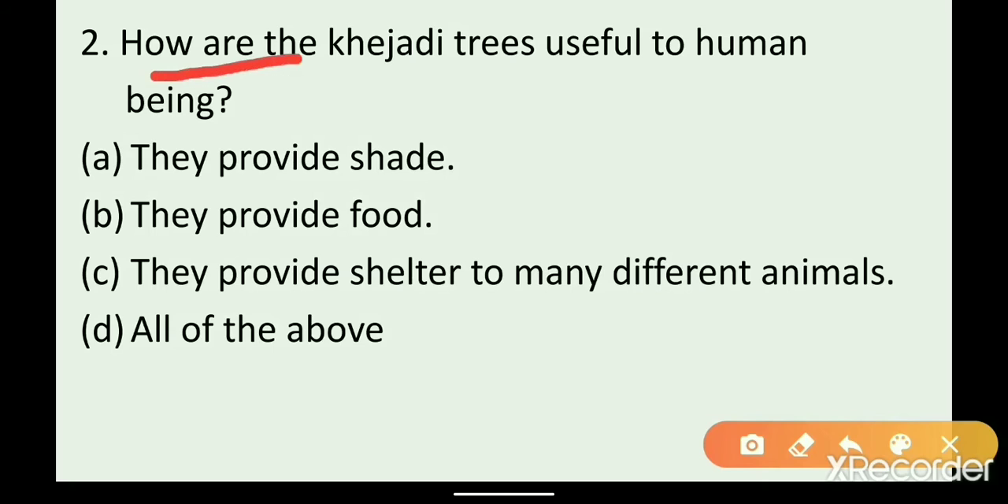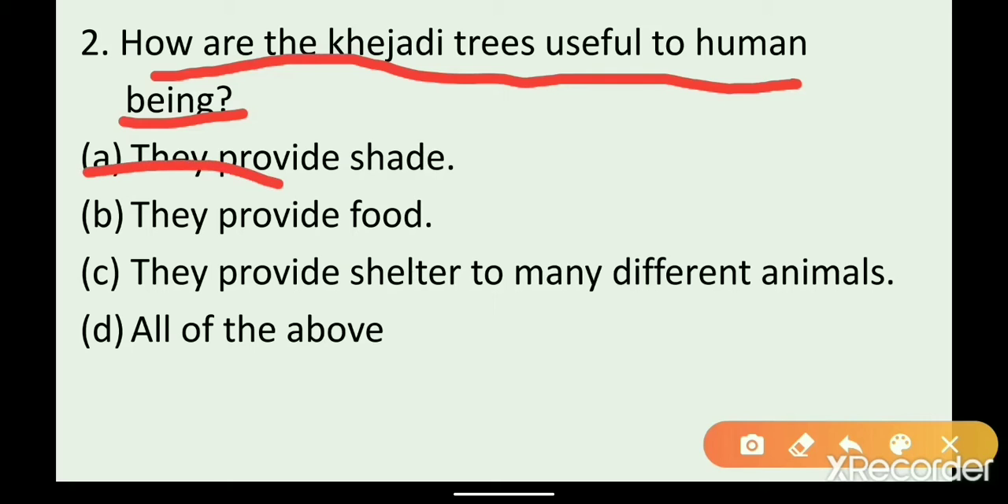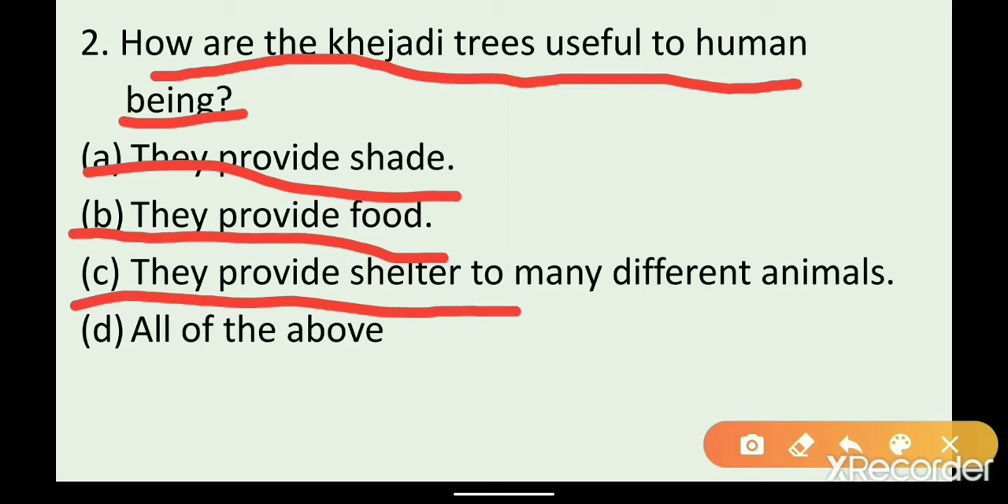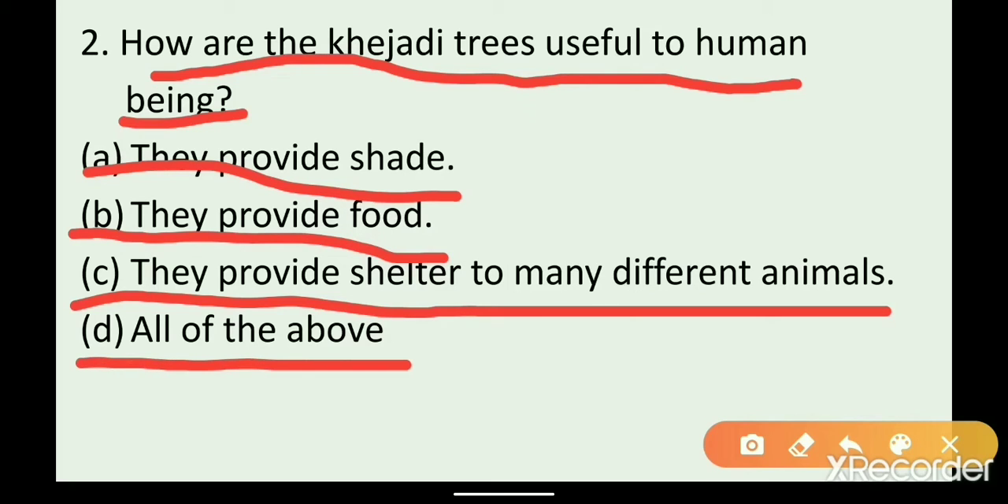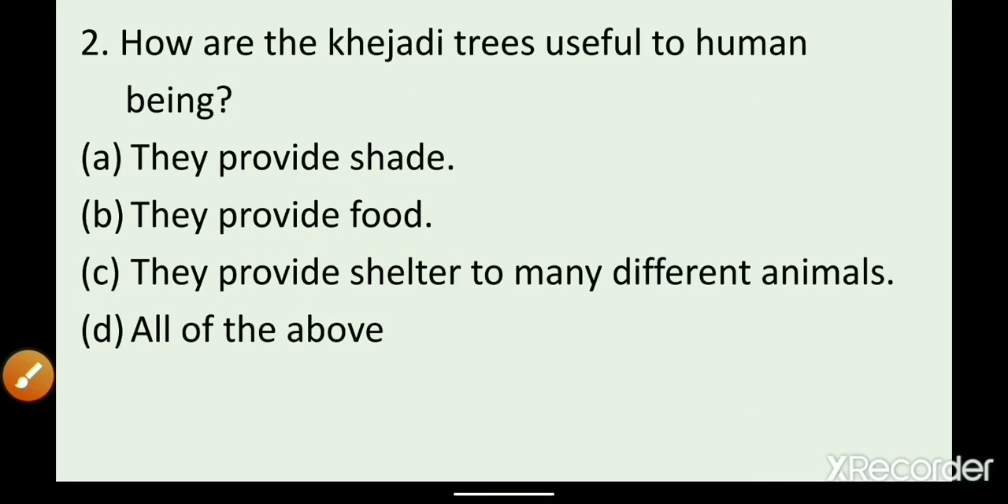How are the khejri trees useful to human being? So how these khejri trees are useful to us? Option A, they provide us shade. Option B, they provide food. Option C, they provide shelter to many different animals. Option D, all of the above. So how is this khejri tree useful to human being? So what will be your answer?